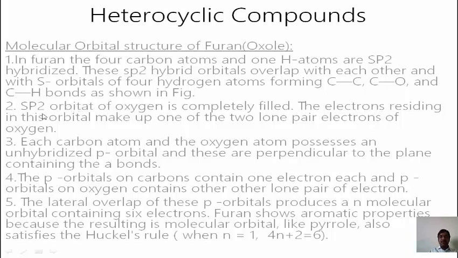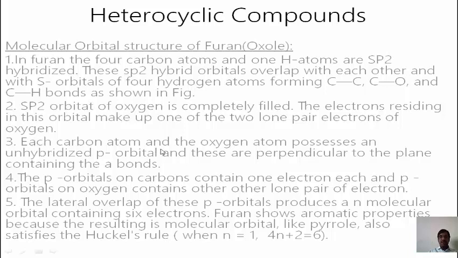The sp2 orbital of the oxygen is completely filled. The electrons residing in this orbital make up one of the two lone pairs of electrons of the oxygen atom. It means the oxygen atom carries two lone pairs and two bond pairs. These two bond pairs combine with the neighboring two carbon atoms to form the sp2 overlap.